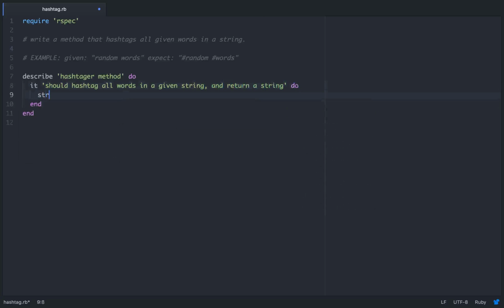So we'll just have a str variable, and we'll just have random words given, and we'll go expect str.hashtagger .to eq hashtag random hashtag words hashtag given.